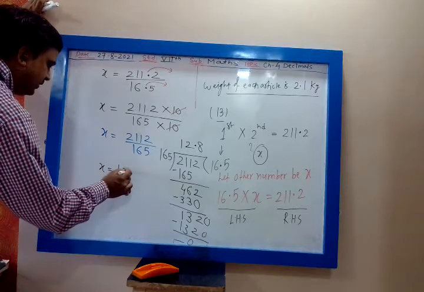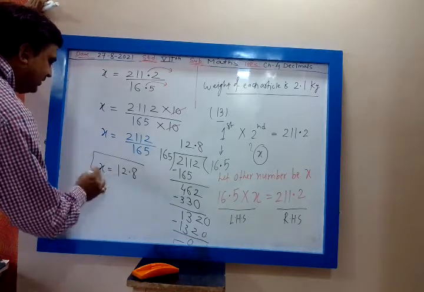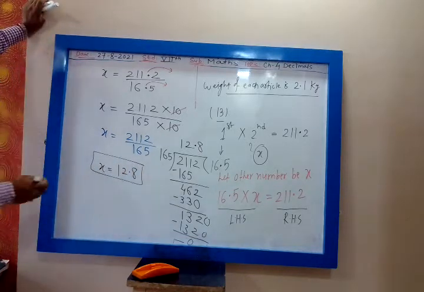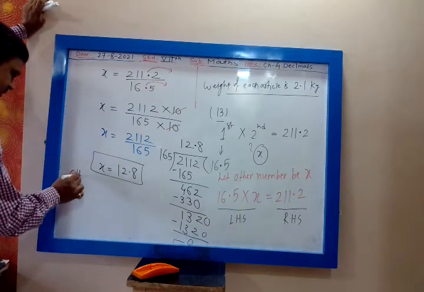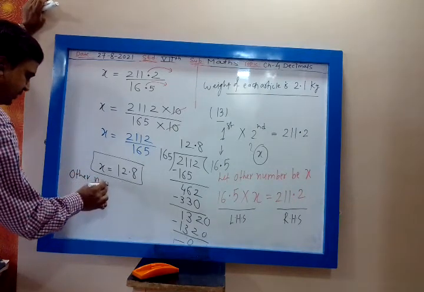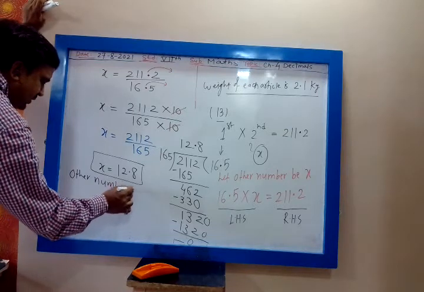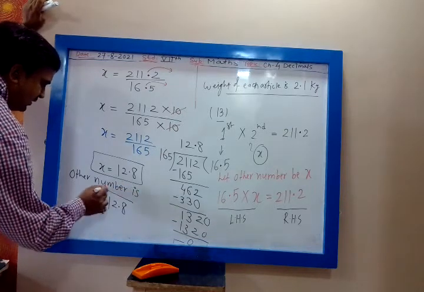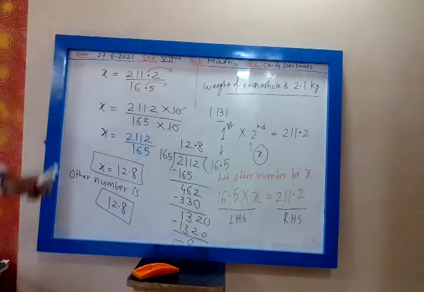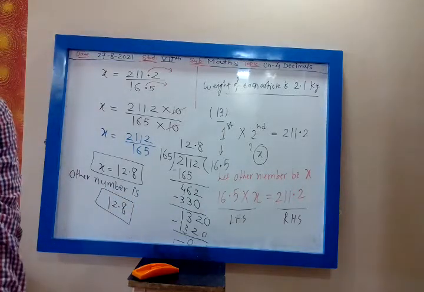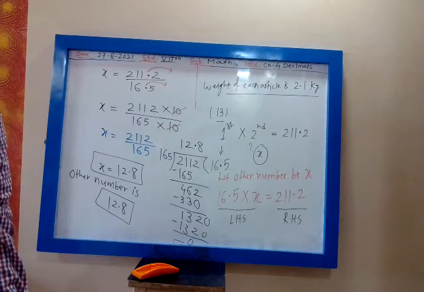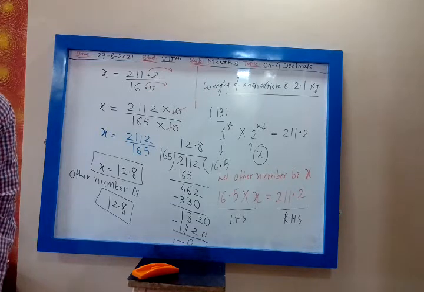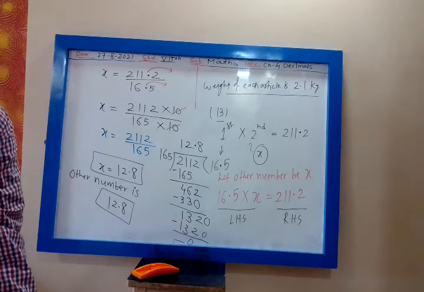X is 12.8. So you will write the other number is 12.8. Other number is 12.8. Okay. Other number is 12.8. Okay, now do the next one.